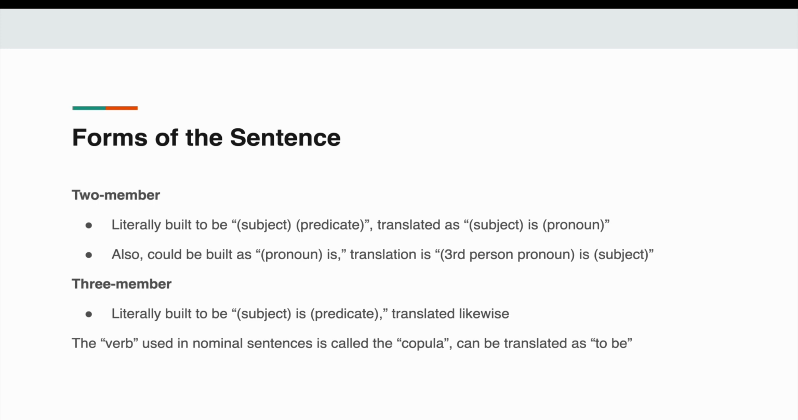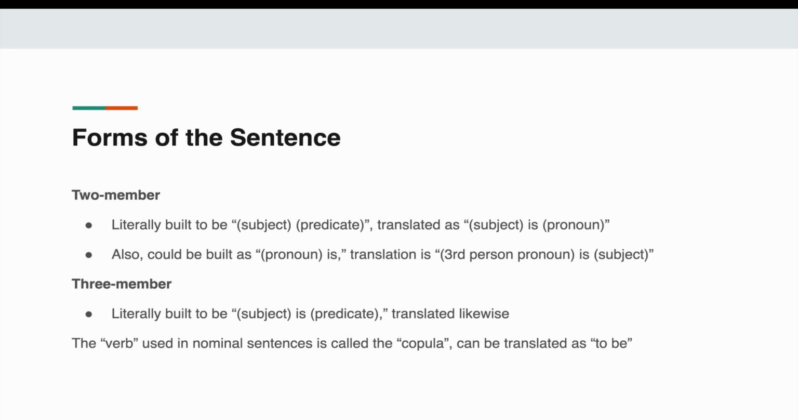Second type is whenever you have a pronoun then is, and it's translated as third person pronoun is the subject, which is the original pronoun. Now this is a bit more complex. I hope that it'll be made a bit easier in the example, but honestly, I've only ever seen it once. I had to dig pretty deep in order to find a biblical example of this type of sentence. But yeah, it's just something nice to know.